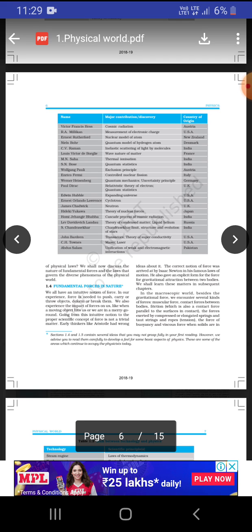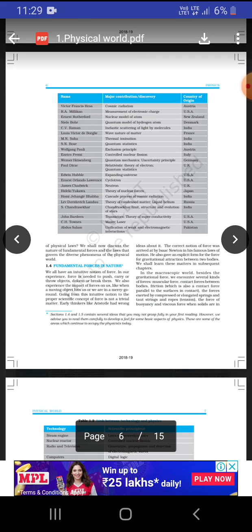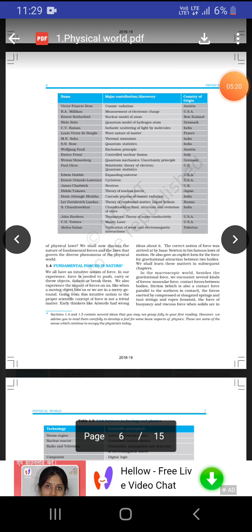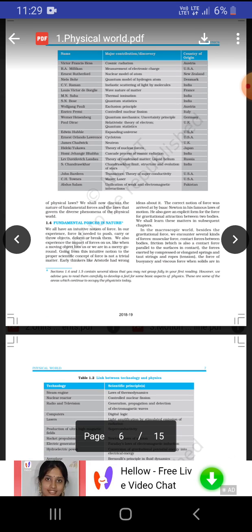He told us about gravitation. The attraction between two bodies is called gravitation. And friction is the thing that opposes the motion between two bodies. And he also tried to explain many more things.